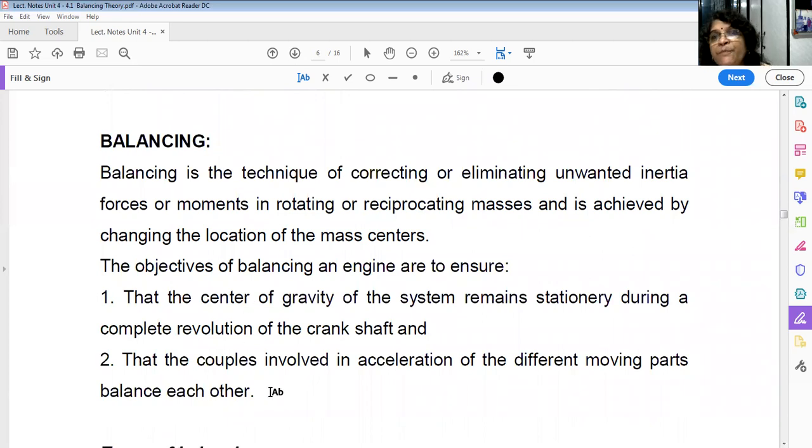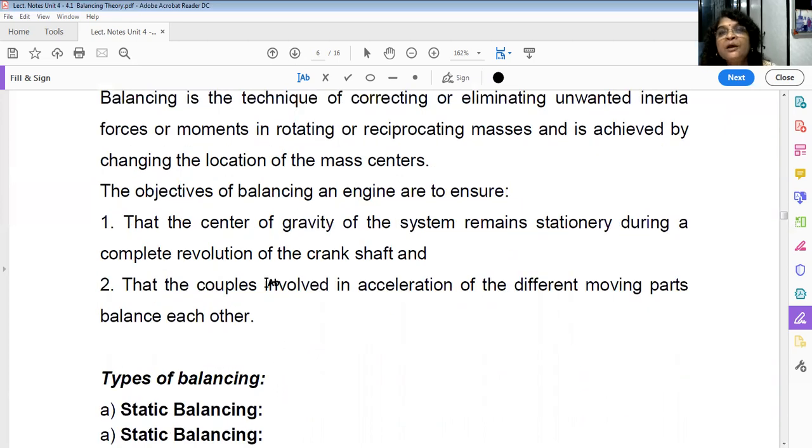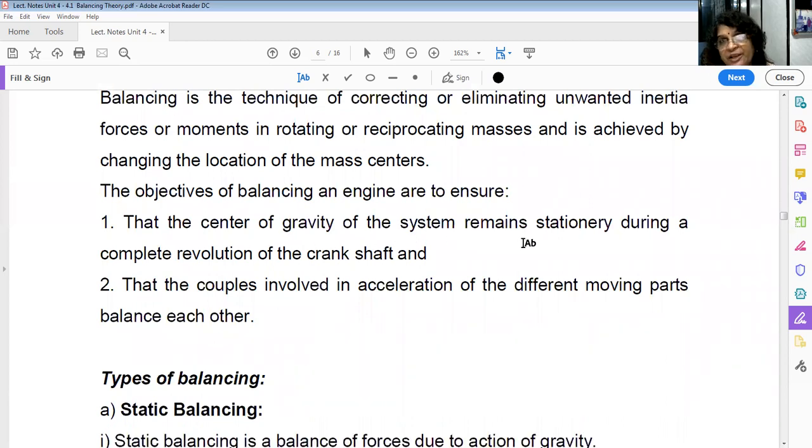So the objectives of balancing an engine are to ensure that the CG of the system remains stationary during a complete revolution of the crankshaft, and the couples involved in the acceleration of the different moving parts balance each other. So remember, you have to take care about the forces and about the couples. There should not be unbalanced couple and there should not be unbalanced force.